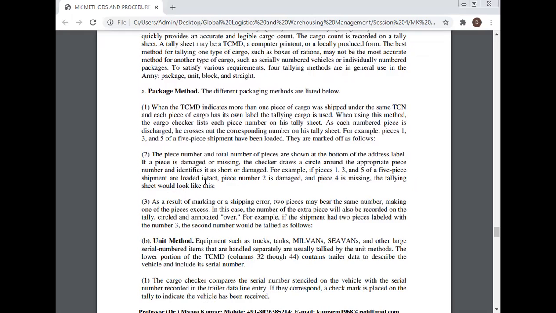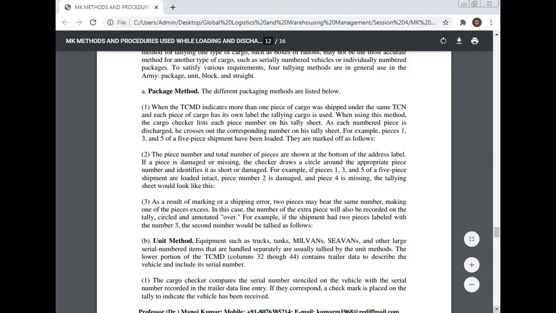As a result of marking or shipping error, two pieces may bear the same number, making one of the pieces excess. In this case, the number of the extra piece will also be recorded on the tally, circled and annotated "over." For example, if the shipment had two pieces labeled with the number 3, the second number 3 would be tallied as follows. Unit method.